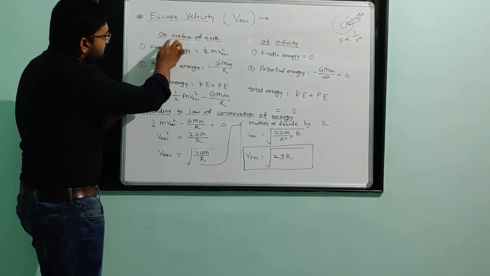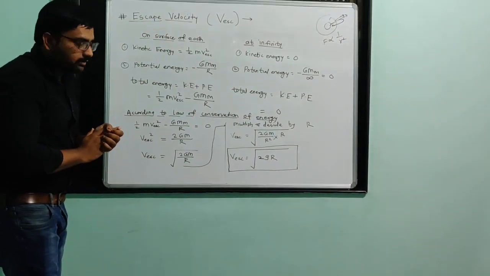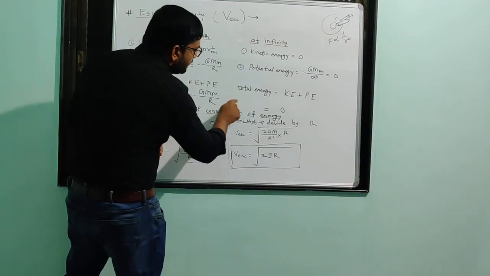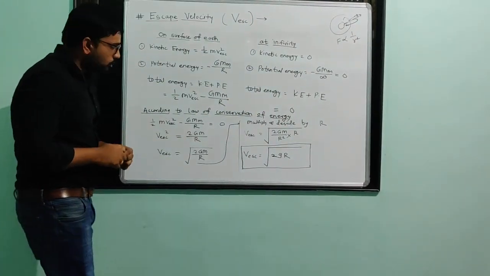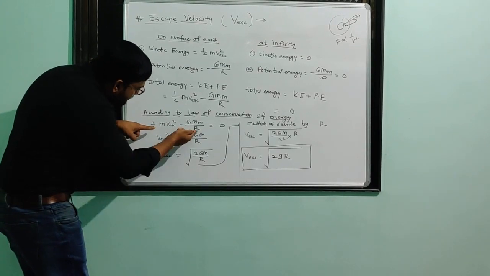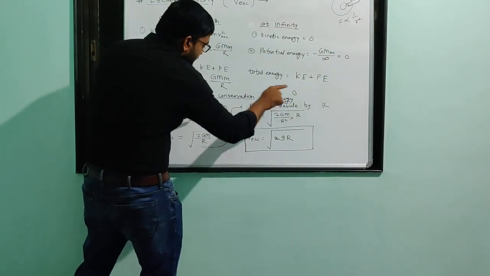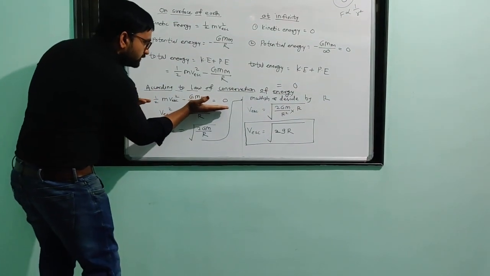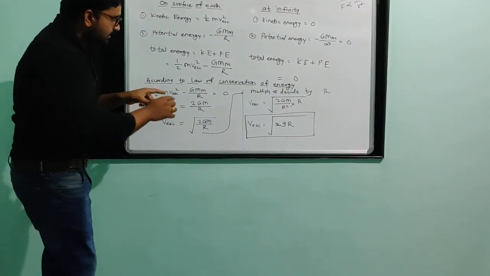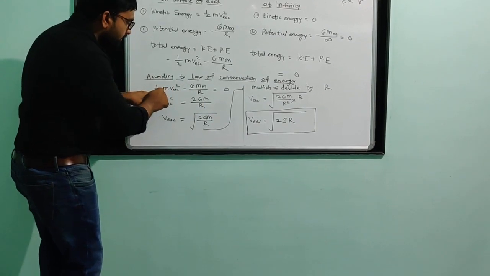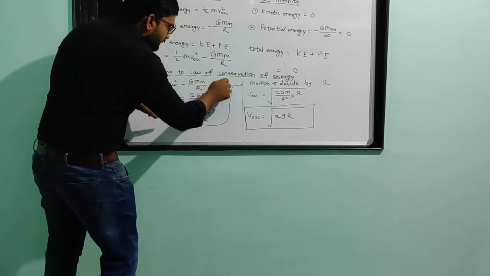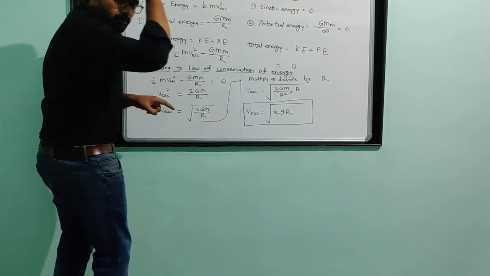At infinity, the total energy is 0. So the total energy on the surface of Earth will be equal to the total energy at infinity.